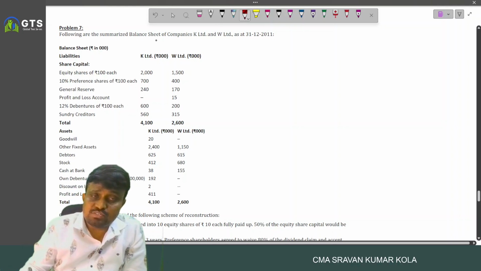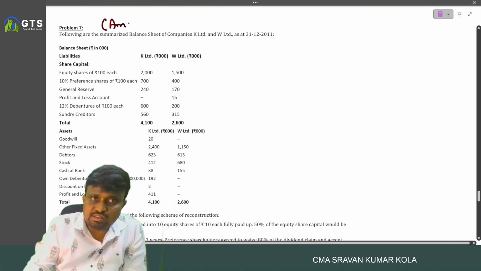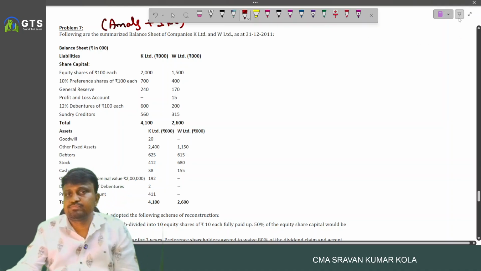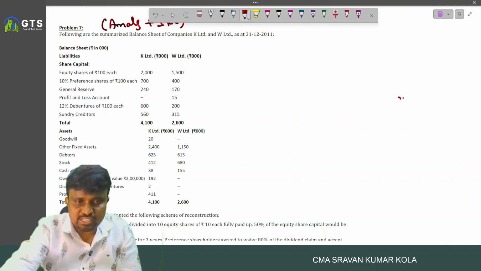And coming to the last one, an important one. And this problem is amalgamation and internal reconstruction. And following is the summary balance sheet of K Limited and L Limited is provided.